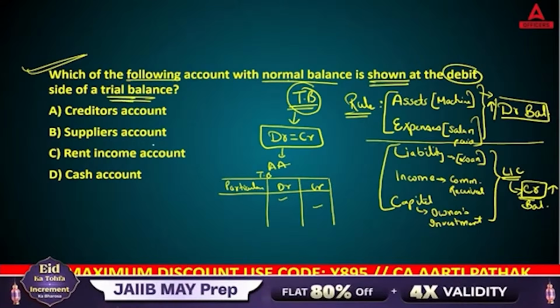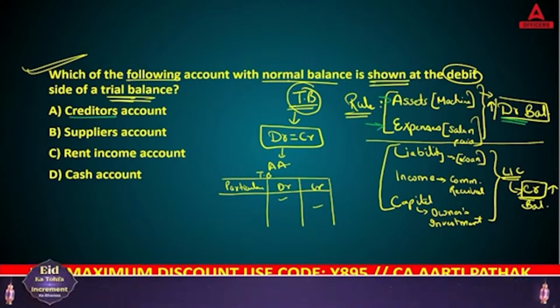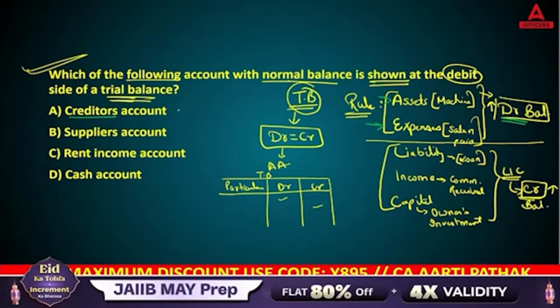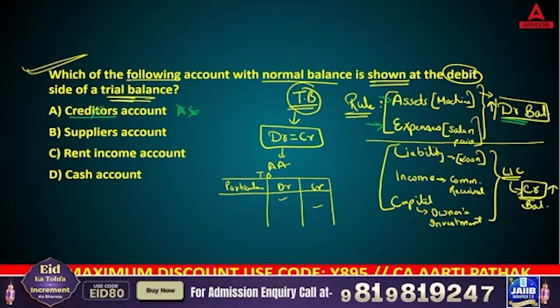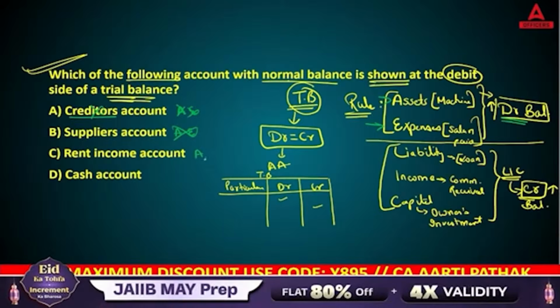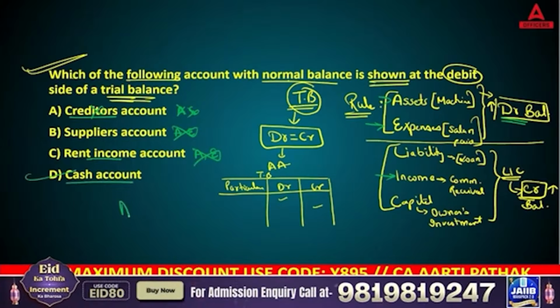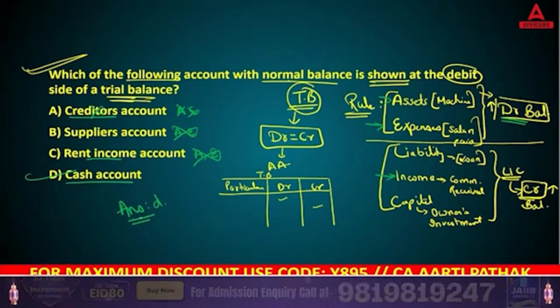So as per this rule, tell me, which group will give a debit balance? Of course, assets or expenses. Creditors? They are not assets or expenses, so not the right answer. Suppliers? Again not assets or expenses. Rent income account? It is income, so no. The right answer is the cash account. So the right answer to this question is answer D.